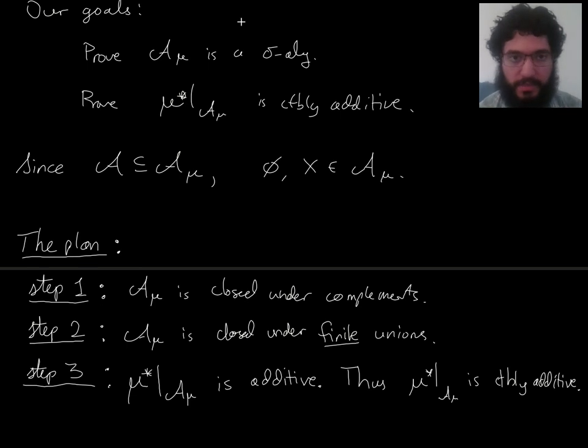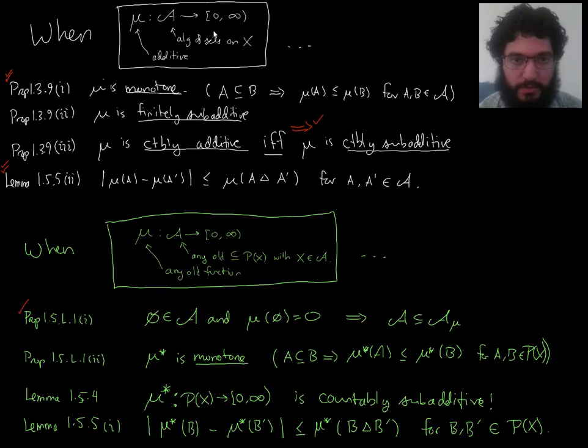And again, the reason for that is that it puts us into this setting, and then we can use this direction of the if and only if here. And we're also using this, which tells us that we do have countable subadditivity just in general for outer measure, always. So that's how we know that we have countable additivity.